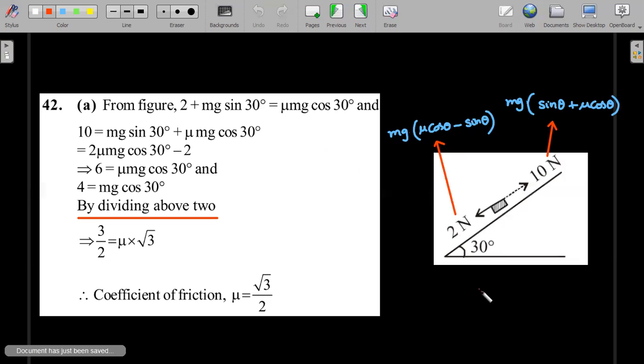So here's the solution. When you are trying to pull it down, it's easier because you have the aid of gravity. Therefore, the force required is mu mg cos theta minus mg sin theta. You need less force, right? Whereas when you're trying to drag it up, you have to oppose both mu mg cos theta and mg sin theta. Therefore, there is an addition. If you can visualize this instead of writing all these steps, you can divide these two equations. That's what I have done here. So all this is not required, you can picturize this in the mind. Then you end up getting the value of mu as root 3 by 2. All right, let's move forward.